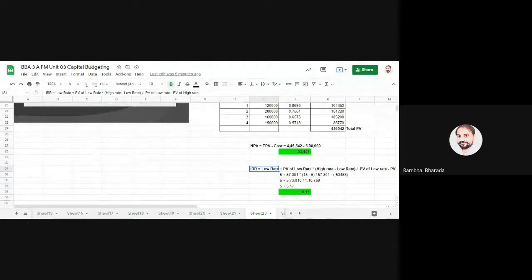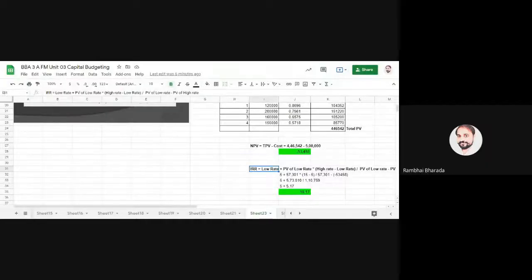Again, I repeat, this unit number 3 is very, very, very important for practical questions, specifically NPV, PI, internal rate of return, and payback period. For these methods, it is very, very important. And again, I repeat that a net present value question will definitely be there in mid one and in the final examination. In both the examinations, definitely you will get a question of NPV, or NPV will be there plus either a PI or an internal rate of return.